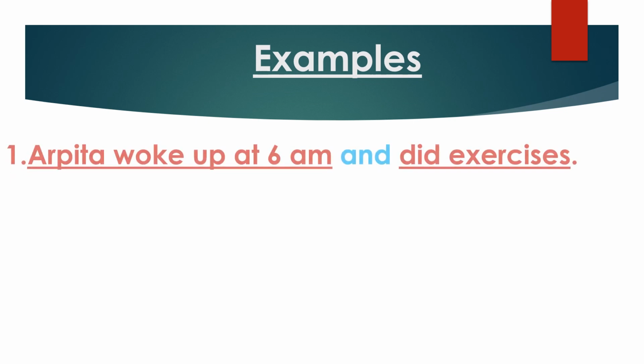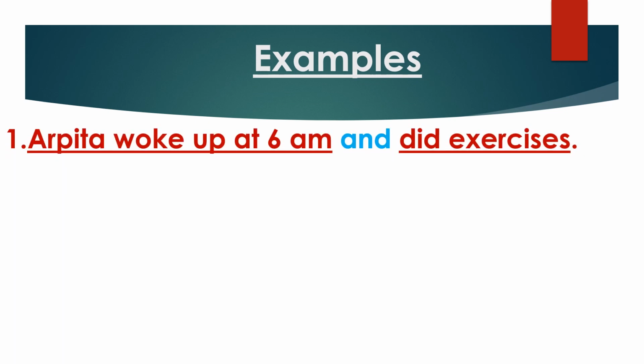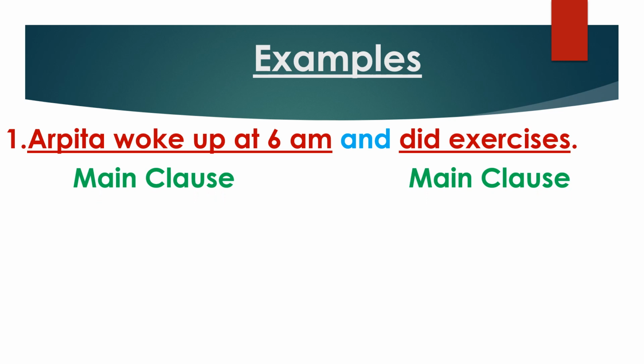Now see some examples of compound sentence. The first example, Arpita woke up at 6 a.m. and did exercises. Here, Arpita woke up at 6 a.m. is a main clause, and did exercises is another main clause. These two main clauses are joined by and. That's why it is a compound sentence.